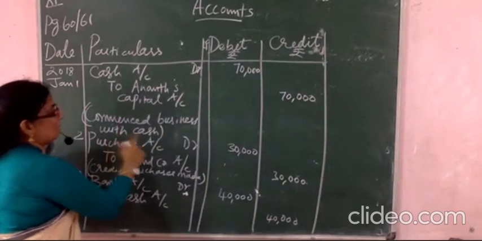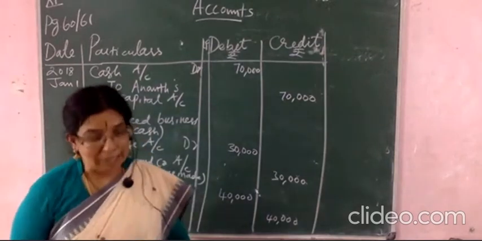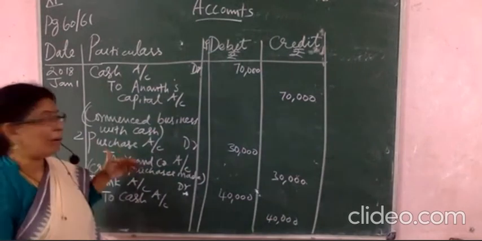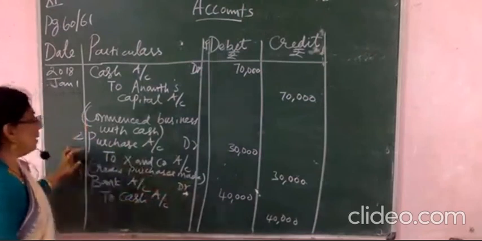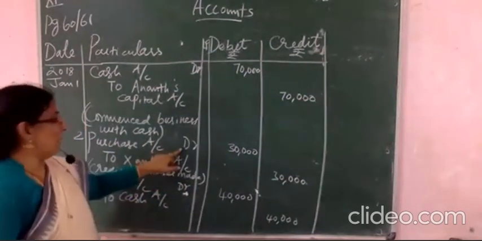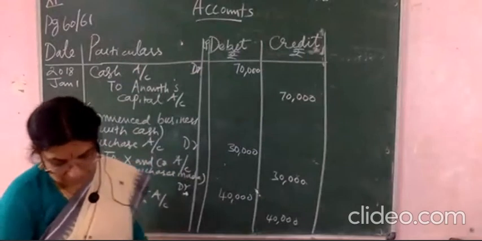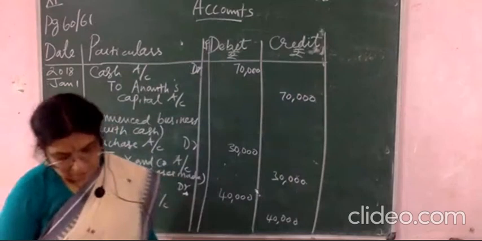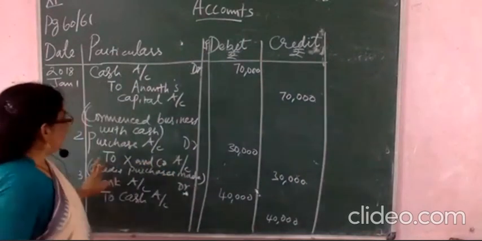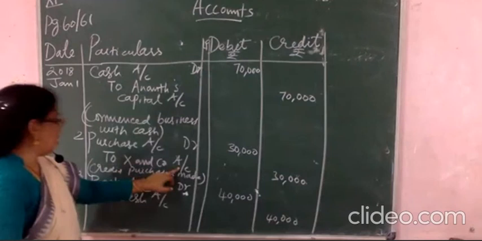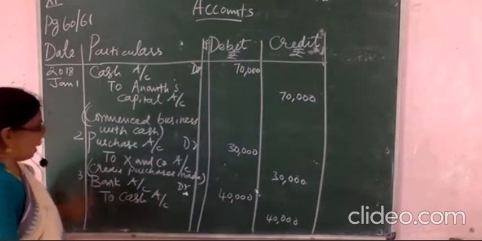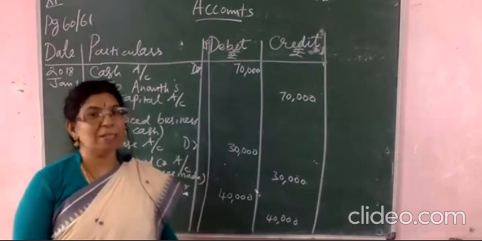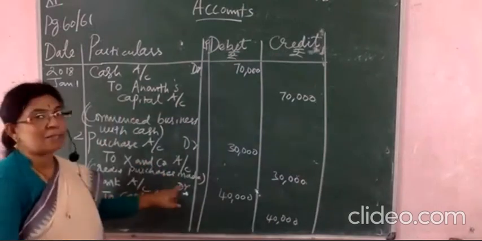Okay, commenced business with cash. Then second one, purchased goods from Xn company on credit. Credit means later on you will pay the money. So what is here? Purchases will be debiting. Purchases account. Amount 30,000. So purchases account debited. Who is that person? Xn company. So to Xn company account you write. What is the statement you will write? This is not cash purchases, this is credit purchases. So you must write credit purchases made.